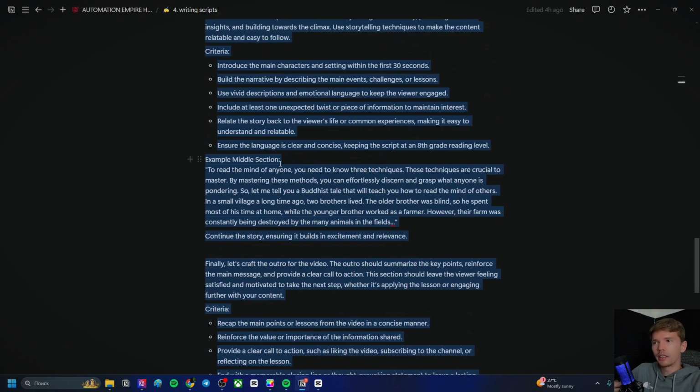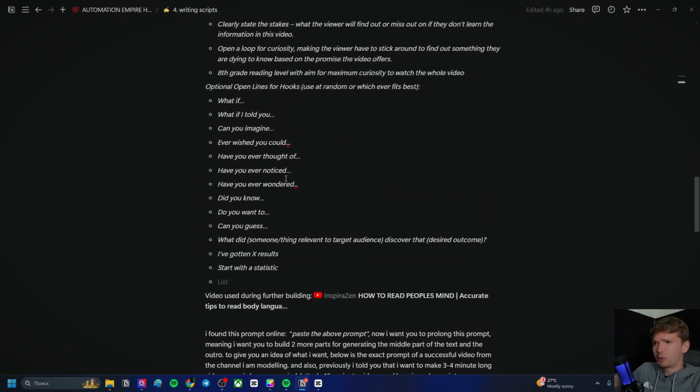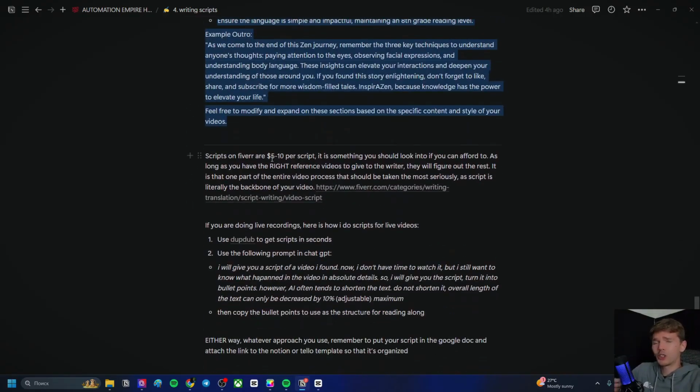Obviously, that's probably the way I should do it, given that I'm the AI guy, and that'll be the most unique way to go about it. But of course, you can just write scripts. You can just literally type out someone's scripts.